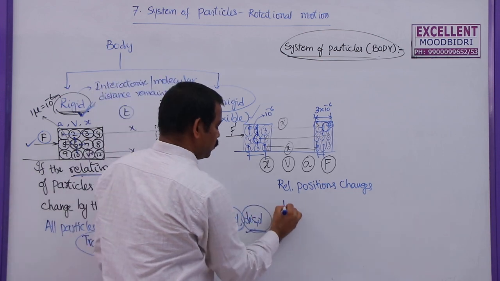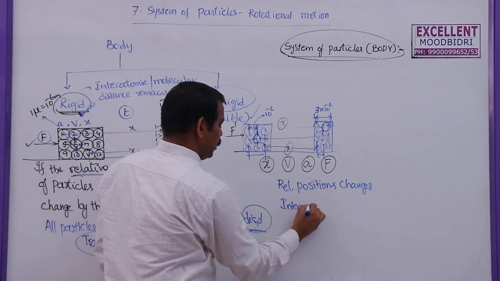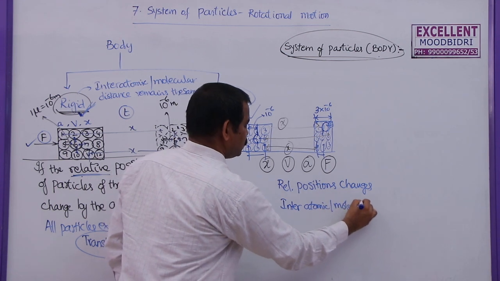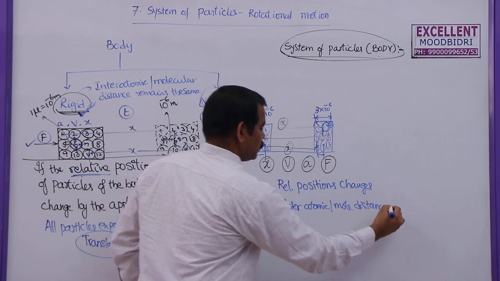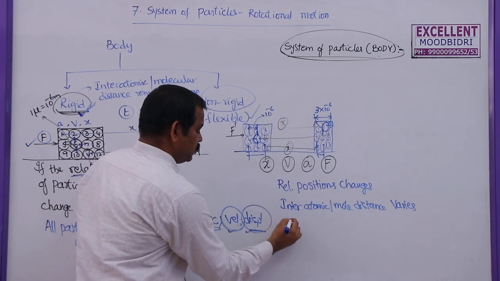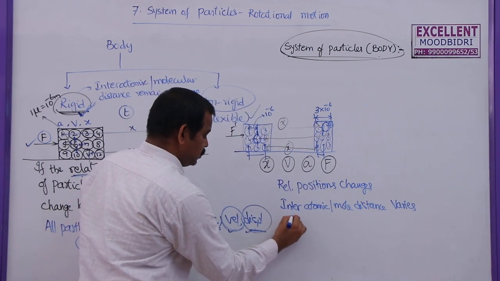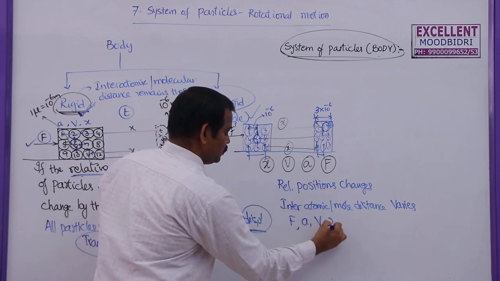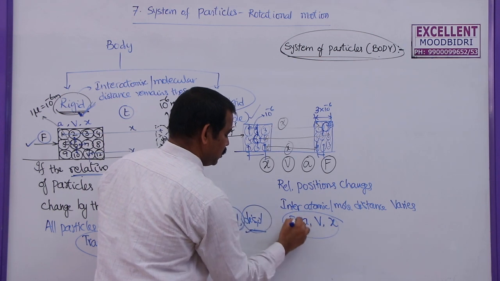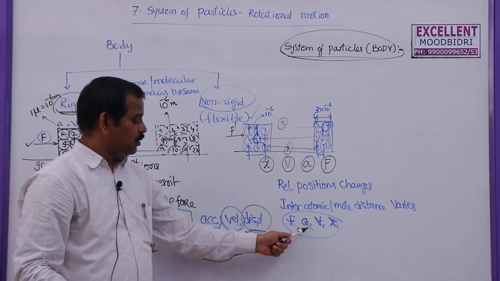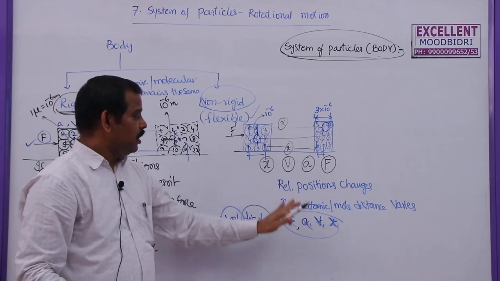Then interatomic or molecular distance varies, and each and every particle will not experience the same force, same acceleration, same velocity, same displacement. These are wrong. That means they will not experience the same force, acceleration, velocity, or displacement.